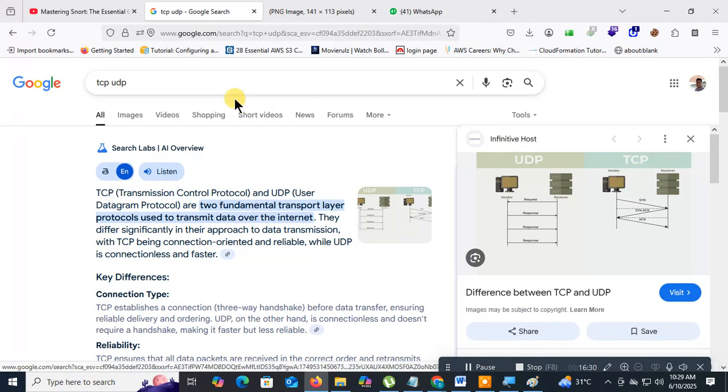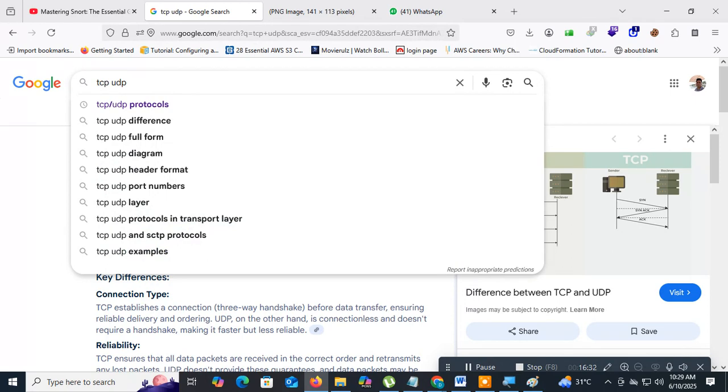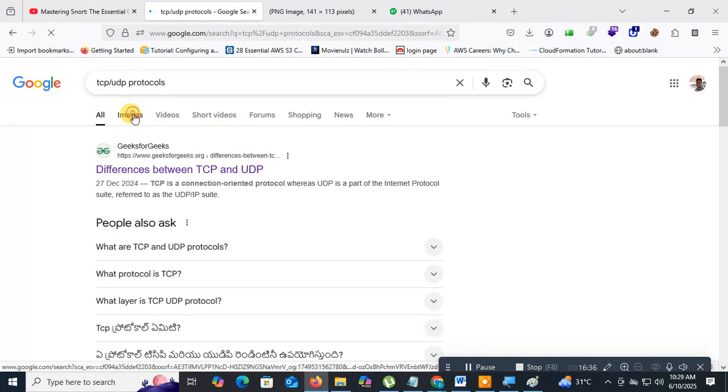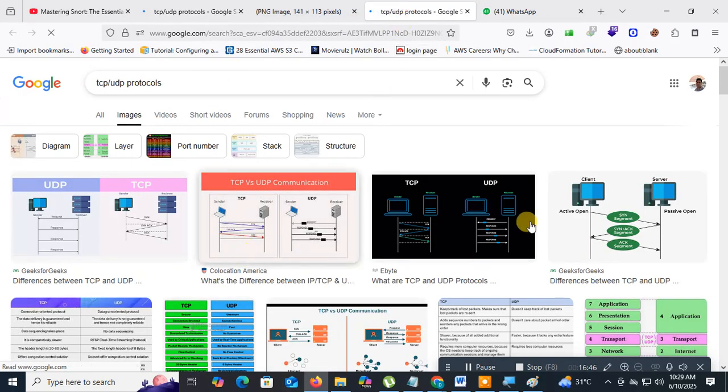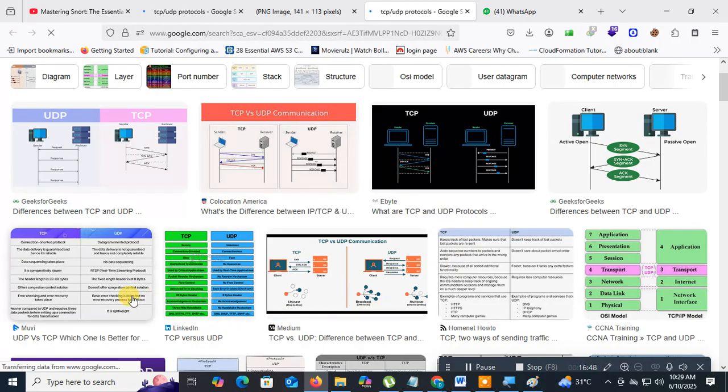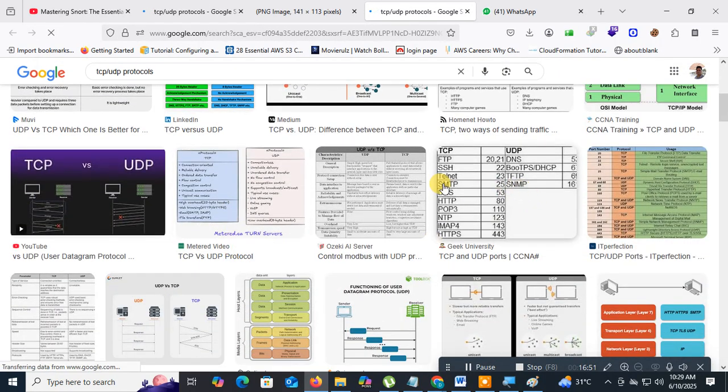I'll show you the TCP and UDP protocols during the Nmap session as well. So what are the examples of TCP and UDP protocols? Some of the protocols are TCP and some of them are UDP.